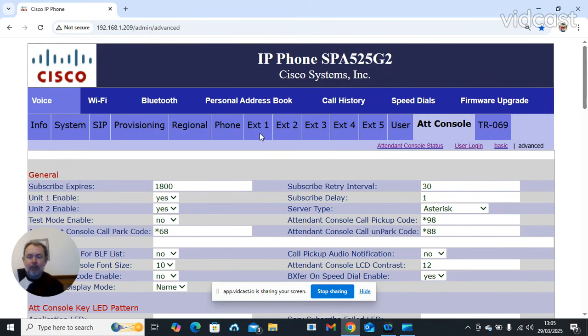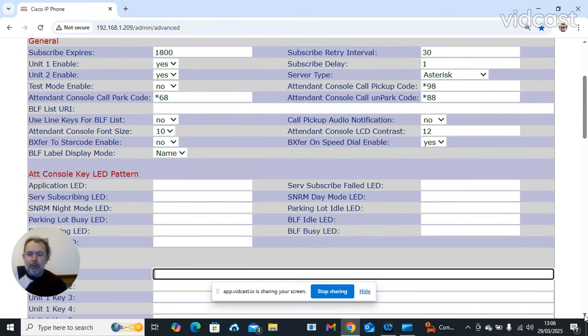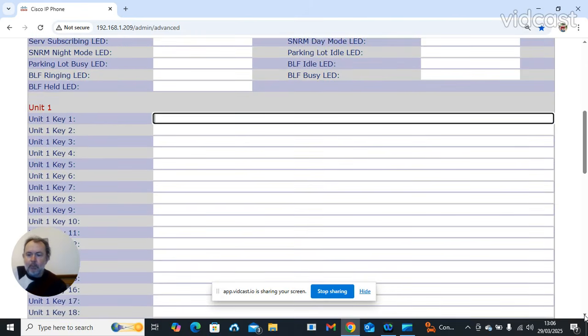For the purpose, I haven't got Ham Shack Hotline configured on line 1 at the moment, as I have to go through the provisioning, and this is too long a video. TR069 is something we're not going to talk about, and that's pretty much the introduction to a 525.